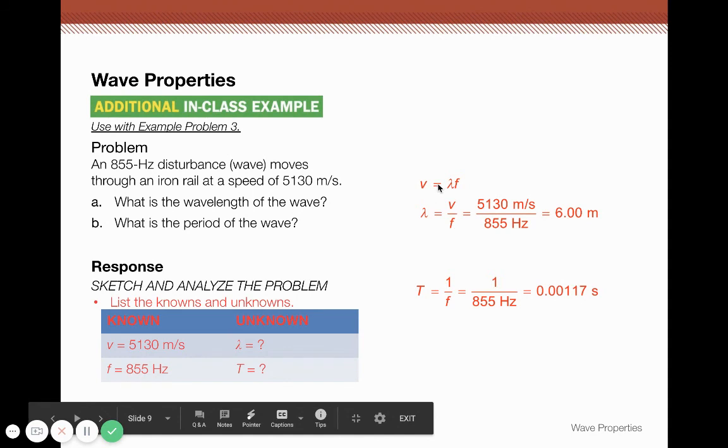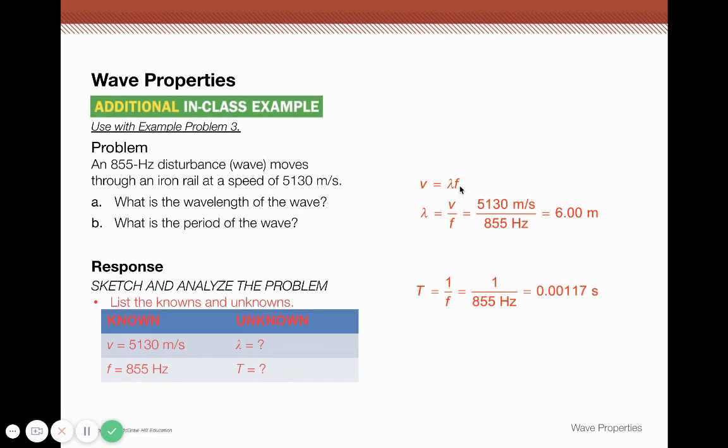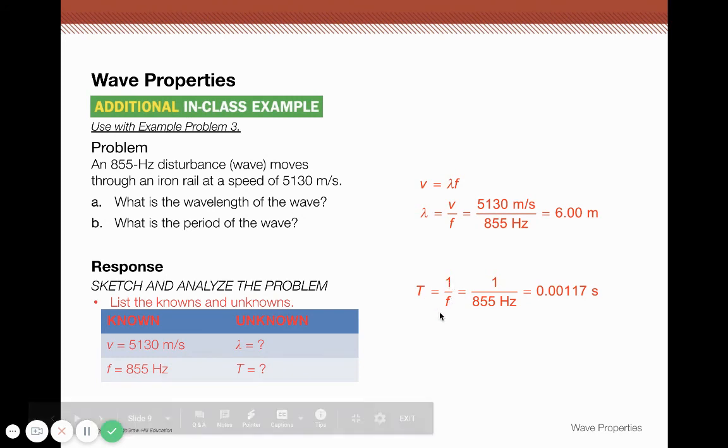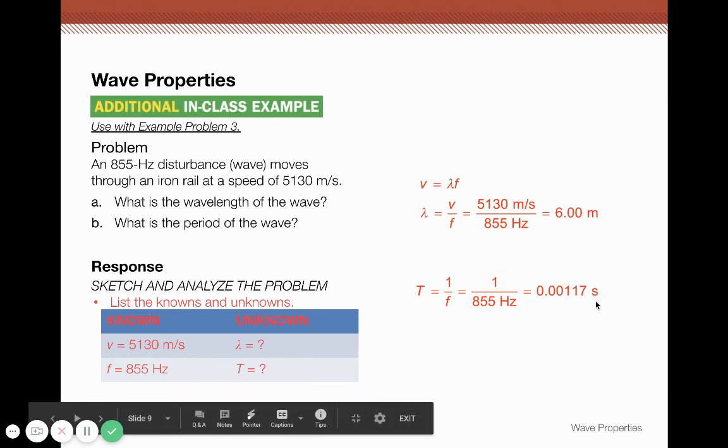So here's our equation. Speed equals wavelength times frequency. We just rearrange: wavelength equals speed, or velocity, over frequency. Plug in our values. We have a wavelength of 6 meters. Then they want to know the period. The period can be calculated by the inverse of the frequency. So 1 divided by 855 hertz is 0.00117 seconds. Period is always measured in seconds.